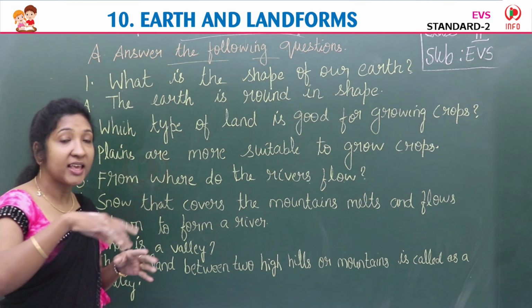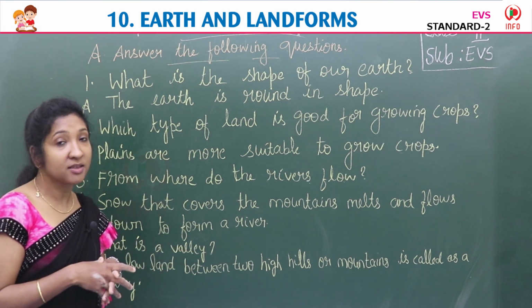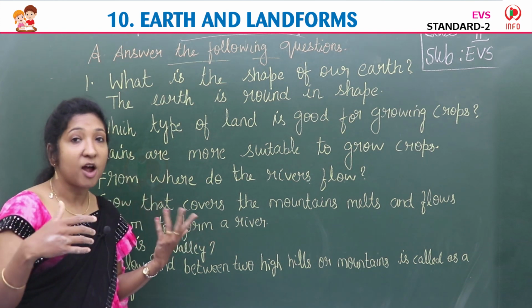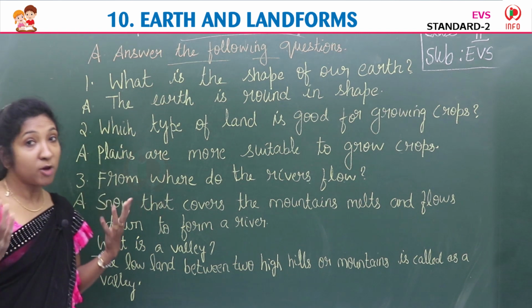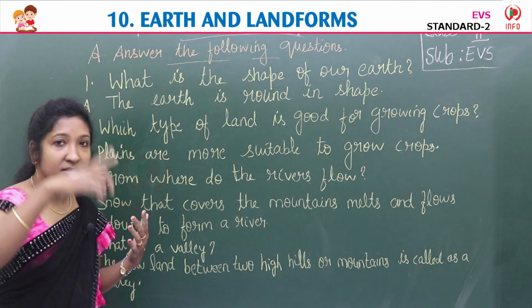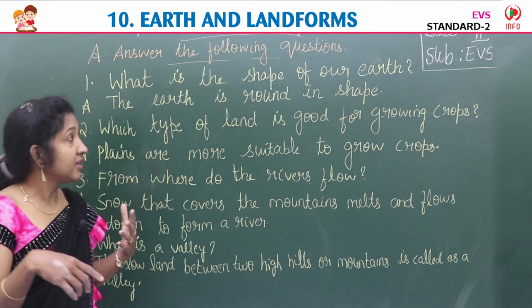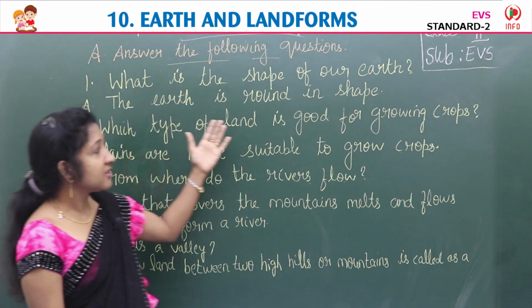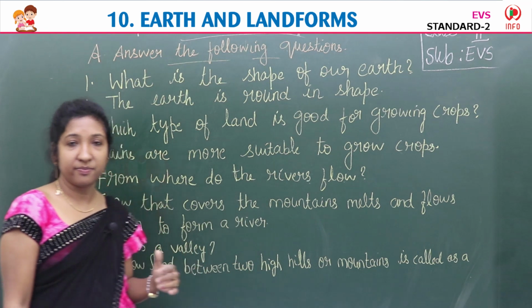Yeah, Earth looks like a ball, isn't it? Or it is in the shape of a globe, or we can say Earth is round in shape. So globe is a model of Earth. So globe looks like how? Yeah, round, isn't it? So what is the shape of our Earth? The Earth is round in shape.